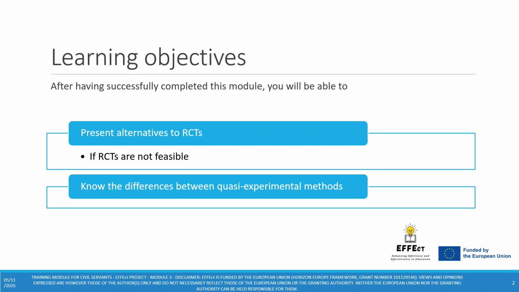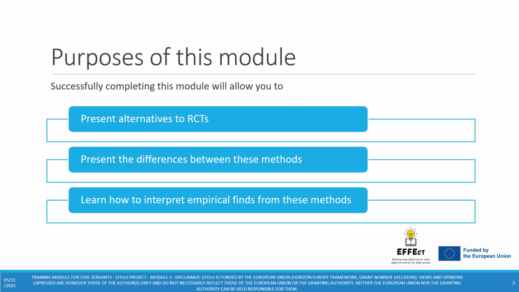After successfully completing this module, you should be able to present alternatives to RCTs and know what to do if RCTs are not feasible. You should further know the differences between quasi-experimental methods. Therefore, the purposes of this module are to present you some alternatives to RCTs, present the differences between these methods, and learn how to interpret empirical findings from these methods.